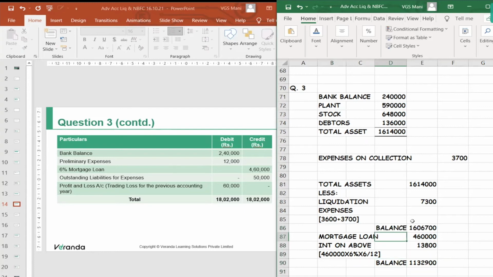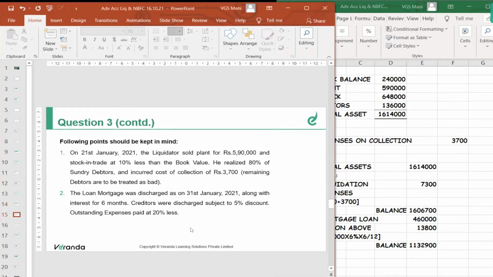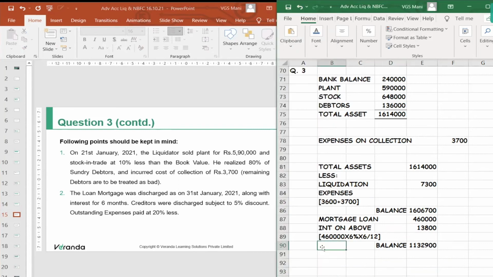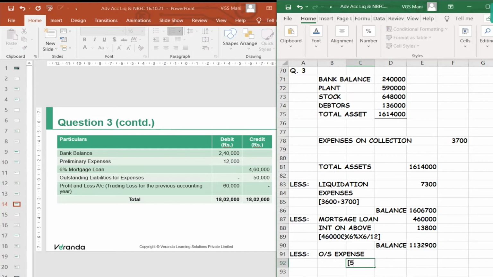And the outstanding liability for expenses is paid at 20% less. 50,000 into 80%.